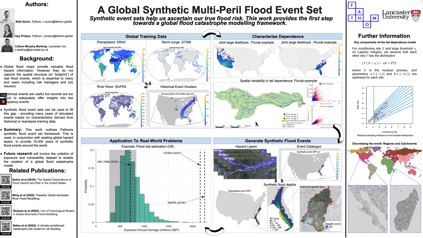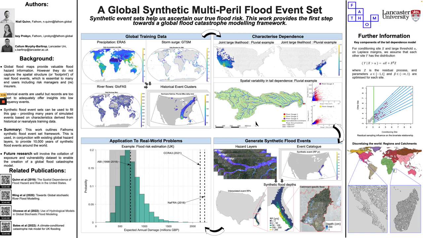In the final panel, we provide an example application from a recent paper that attempted to characterize flood risk in the UK. This image shows why it's important. The dashed lines represent observed losses, ABI, and two deterministic losses from other publications. The histogram represents 10,000 iterations of 20 years of losses from our synthetic event set. The key here is that it clearly shows a deterministic view of loss, e.g. one based purely on history, only gives you part of the picture.